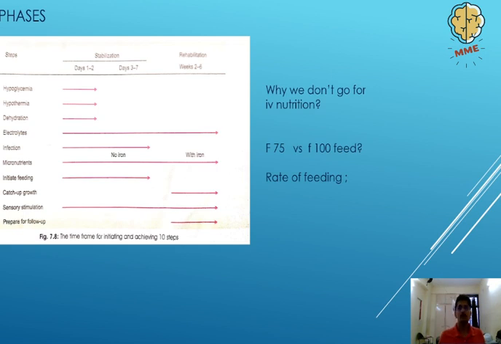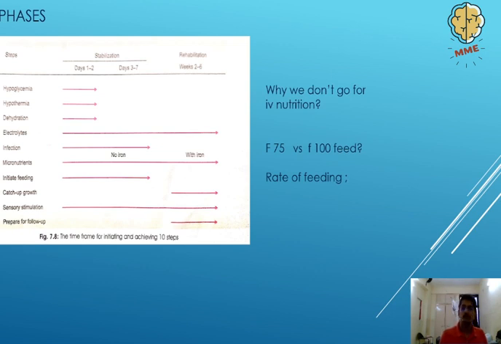So whenever we give IV nutrition, there's a very high chance that we may precipitate cardiac failure, or many other organs may be decompensated. So we have to be very careful. The only indication of IV nutrition is if a person is having symptomatic hypoglycemia. In that case, we have to go for IV dextrose. Otherwise, we try and avoid it in all conditions.